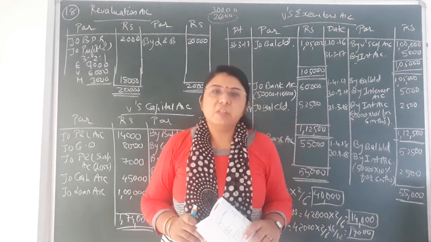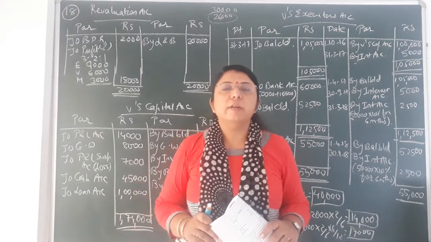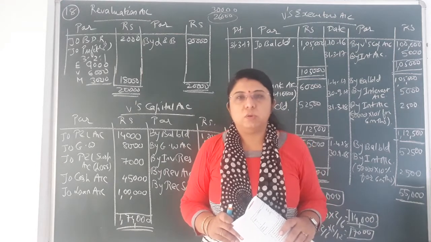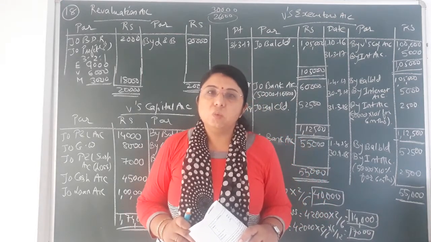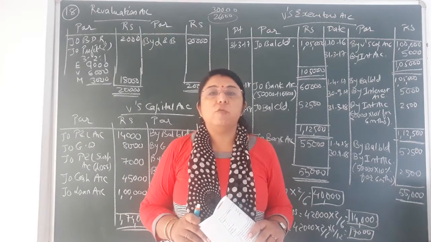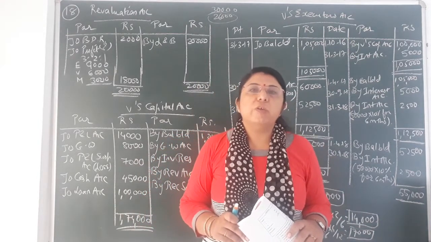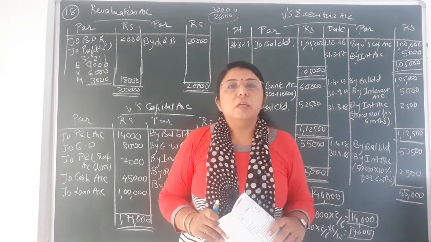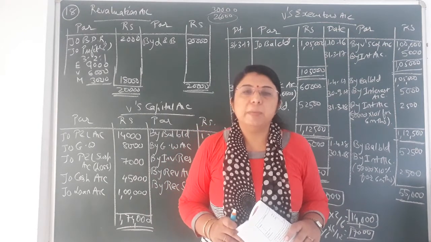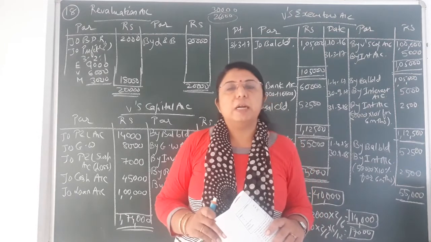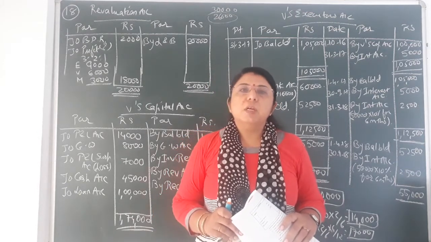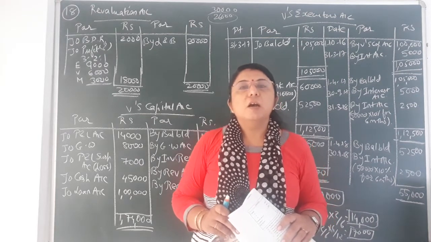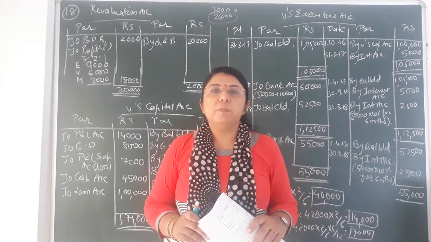Students, till now whatever sums we had done were related to retirement, voluntary retirement of any of the partners, and we were giving the effect and preparing the necessary accounts. Now the sum that I am taking is regarding the death of a partner. In case the death of a partner occurs, provision has already been made in the partnership deed regarding the payment to be made to the executor of the partner that has died. Executor means the person who is going to handle or get the fund on behalf of the partner that has died.